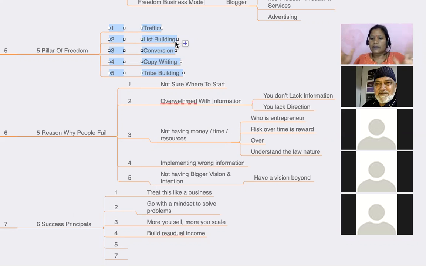So the 6th step: you can define any problem, and it can be solved in 6 steps. I'm not sure whether I have shared it with you or not. There is a 6-step formula. Any problem can be solved in 6 steps.